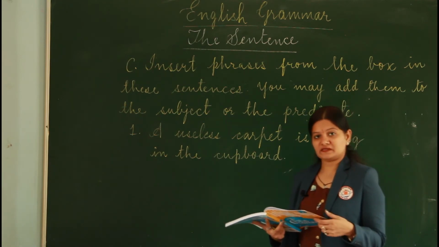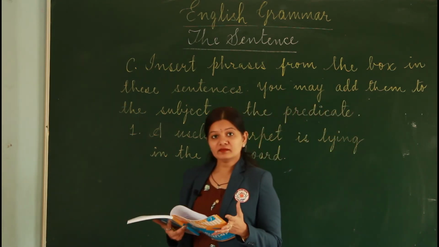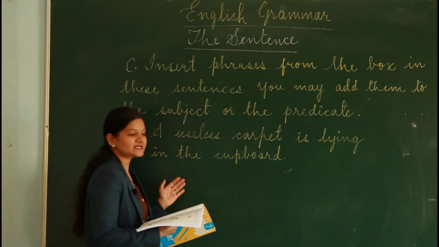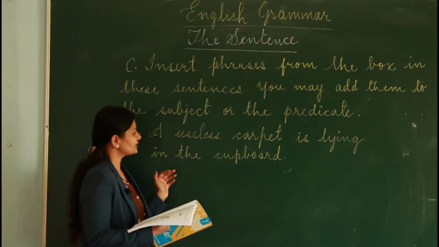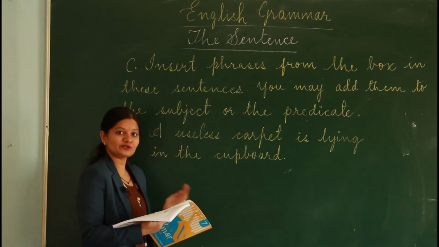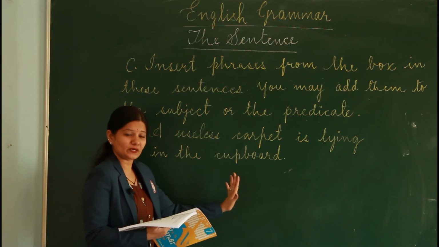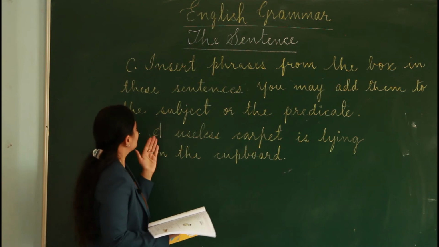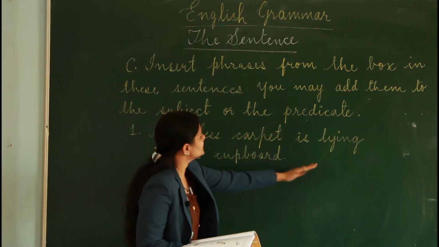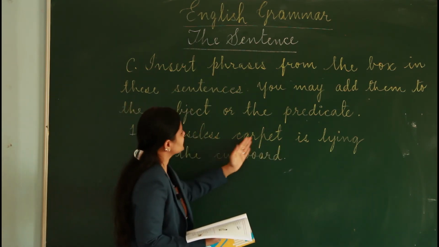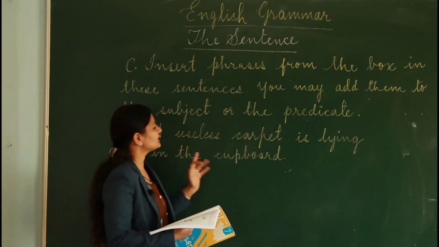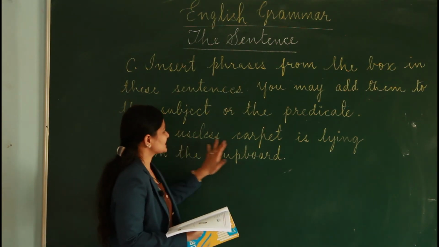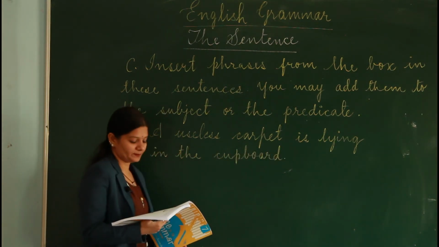Now read the phrases once and then read it again to identify which would match this particular sentence. So for that, before we go into the phrases, let's read it once just to understand what I could pick from the yellow box. A useless carpet is lying in the cupboard. A useless carpet is lying in the cupboard.